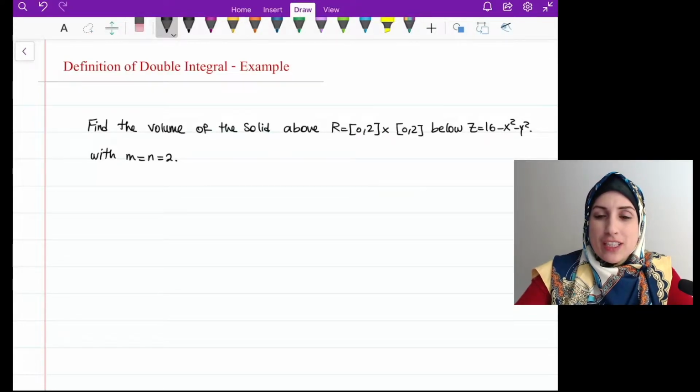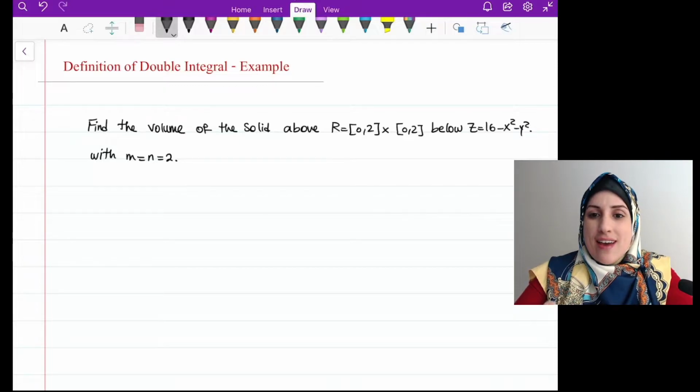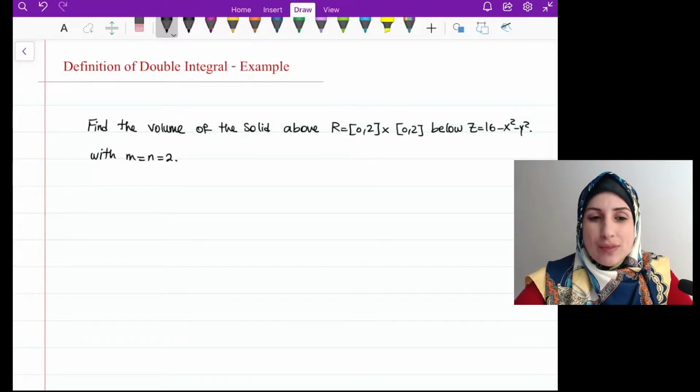This video is part of the lecture for multivariable calculus, and I'm going to solve one example that shows how to use Riemann sums to calculate the double integral, or basically finding the volume of a solid that is above the region [0, 2] cross [0, 2], which means that it's a square on the xy plane, and it's below the paraboloid z equals 16 minus x squared minus y squared. So let me start.